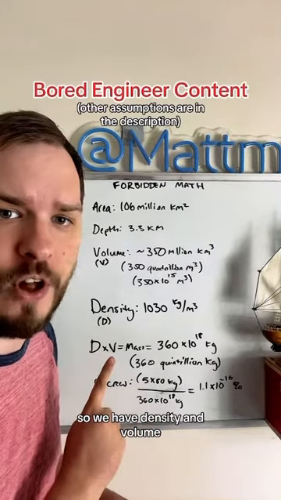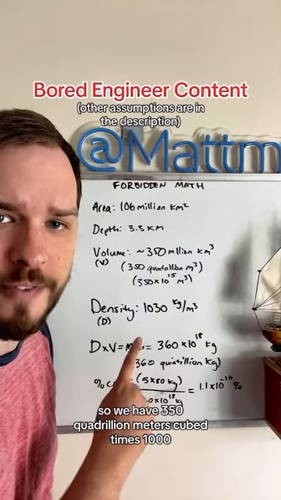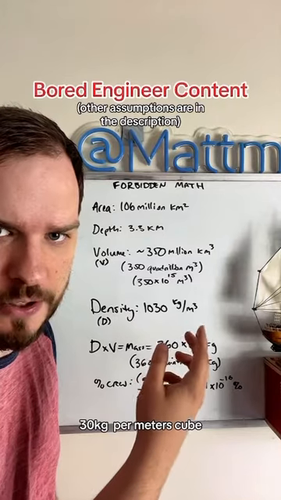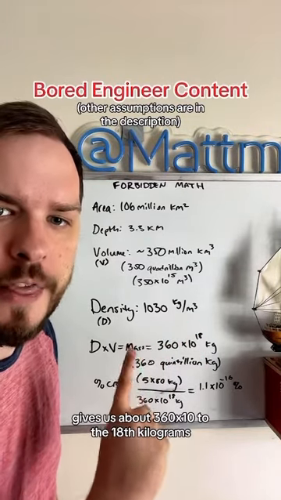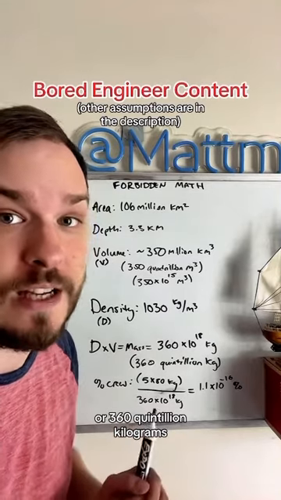So we have density and volume. We can multiply those together to get the mass of the Atlantic Ocean. So we have 350 quadrillion meters cubed times 1,030 kilograms per meter cubed, which gives us about 360 times 10 to the 18th kilograms, or 360 quintillion kilograms.